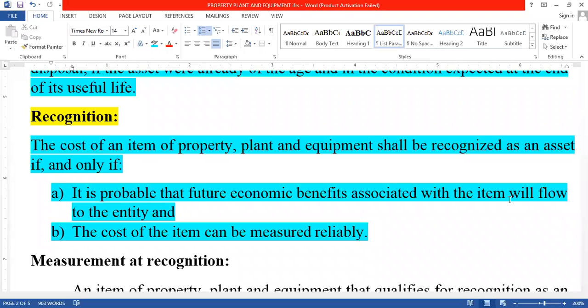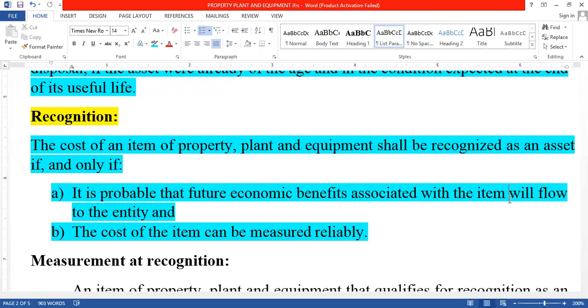First condition, it is probable that future economic benefit is associated with the entity. It means the economic benefit or the future value flows to the organization only.